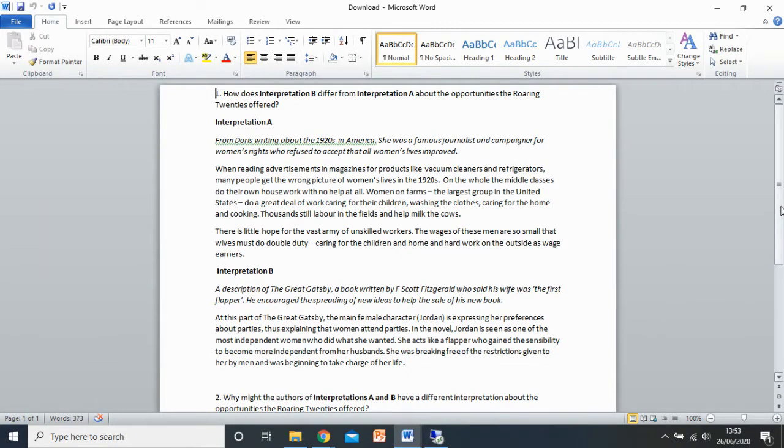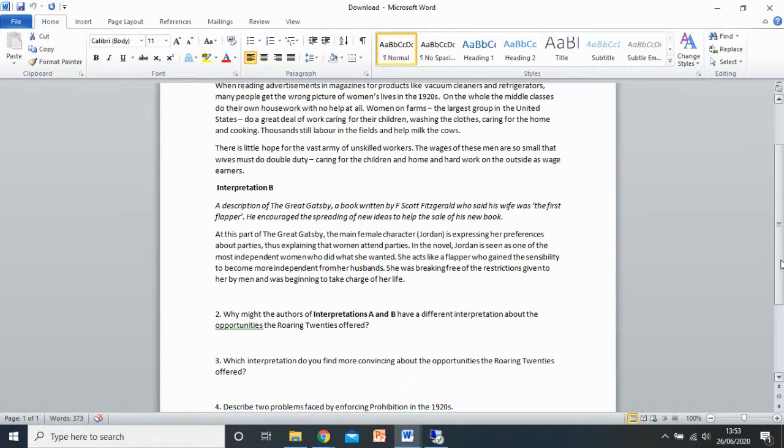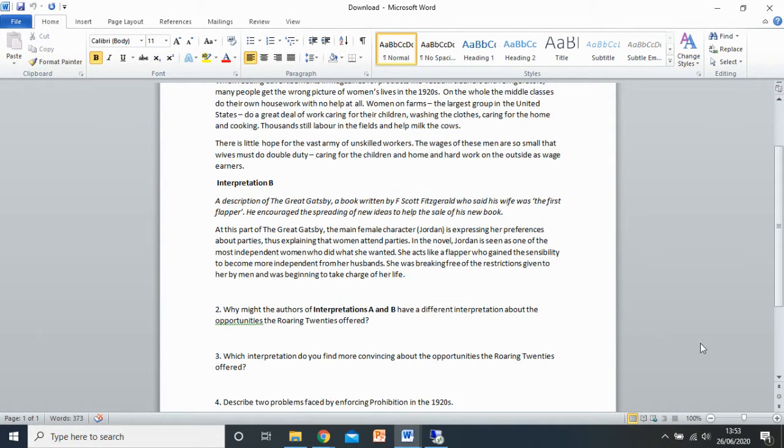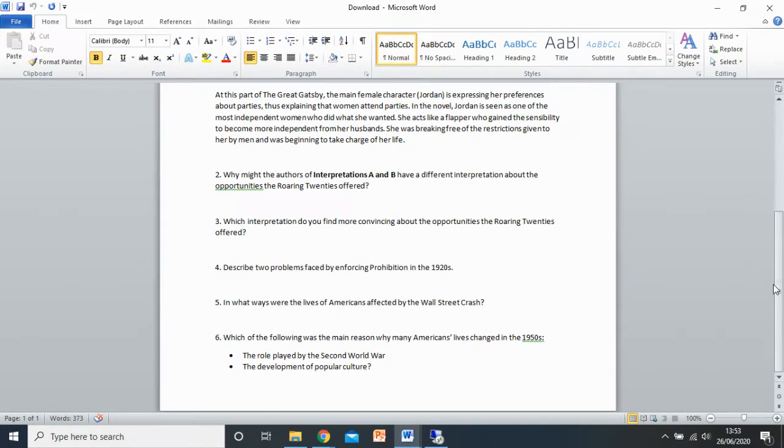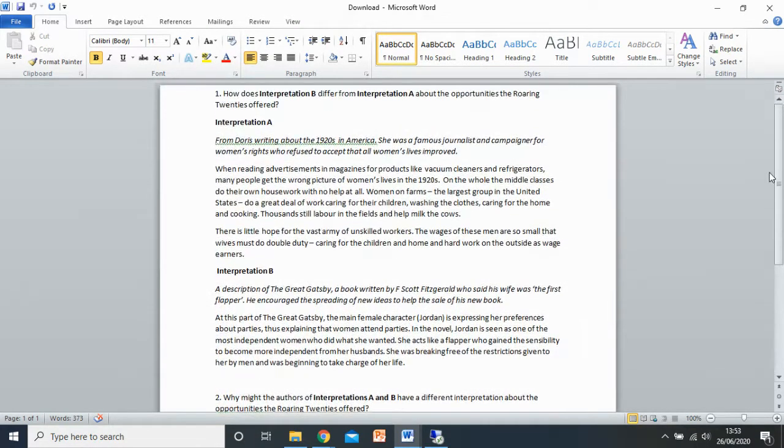This is just half of your paper 1. This is just the America section. So you can see your first questions here, second questions down there, third, fourth, fifth and sixth at the bottom of the screen. So what I'd like you to do first of all is take a look at these 2 interpretations. You'll need to look at them and read them carefully for the first 3 questions.